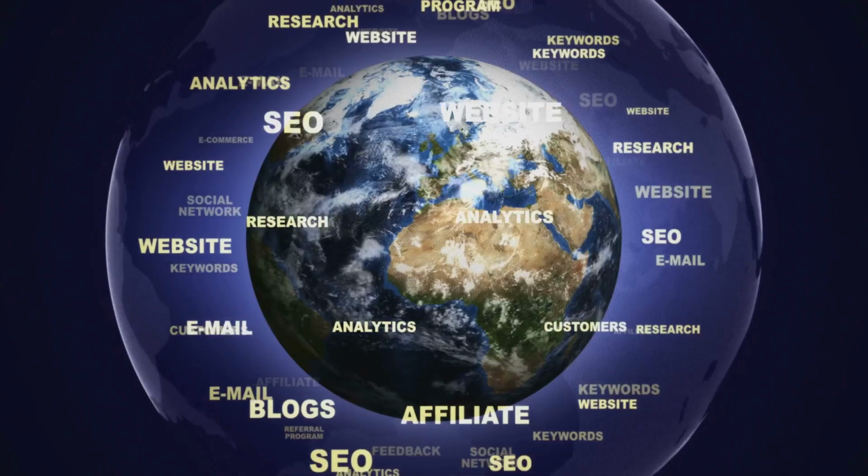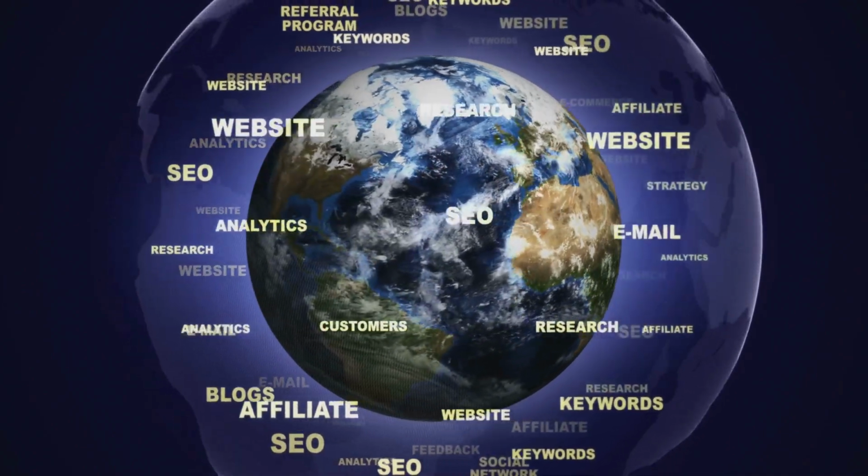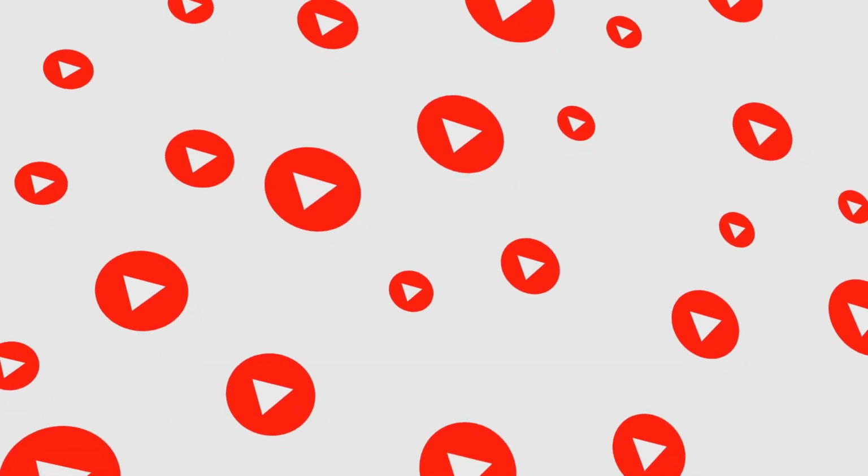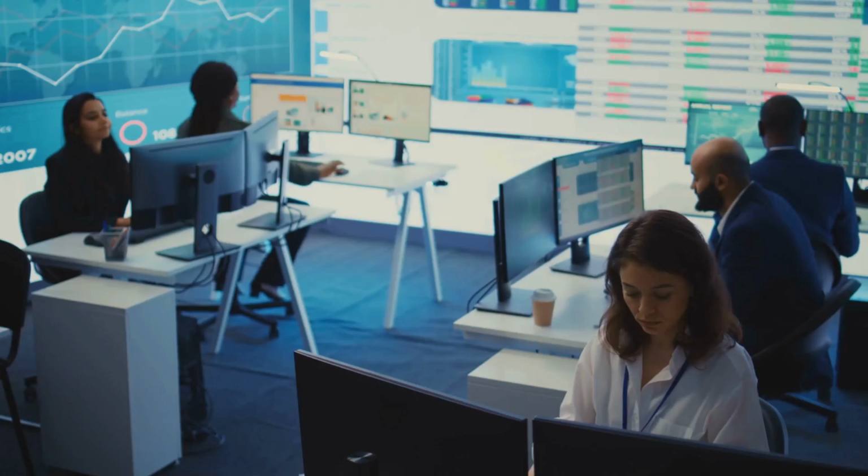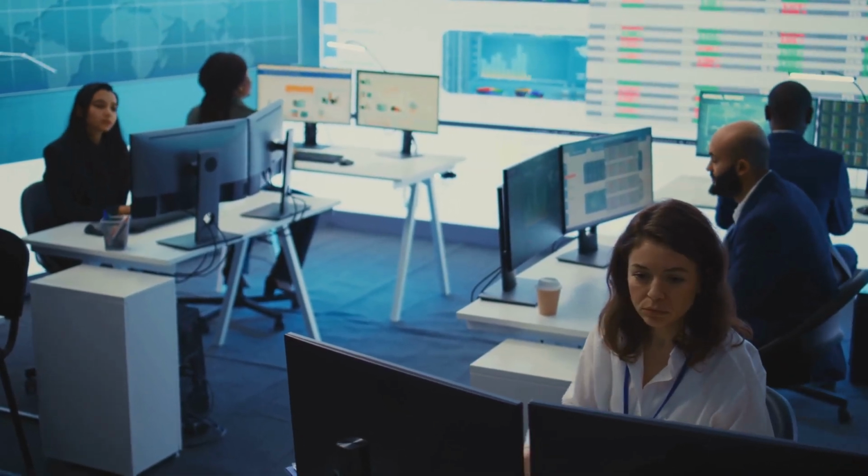Open YouTube and type a keyword slowly. For example, AI side hustle. You'll immediately see autocomplete suggestions. These suggestions come from real searches people are making. That means demand already exists. Now here's the important part. Look for topics with high interest, but low competition.